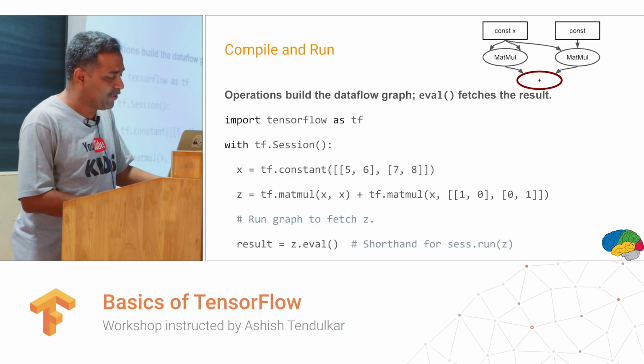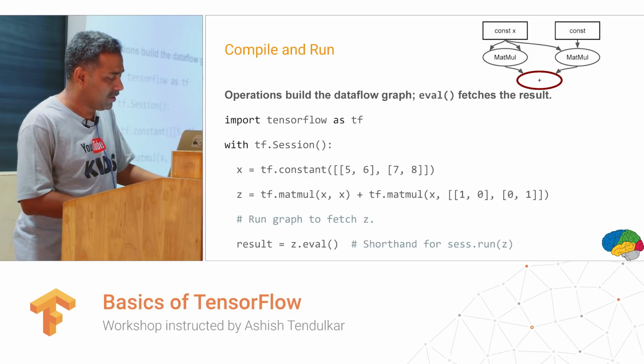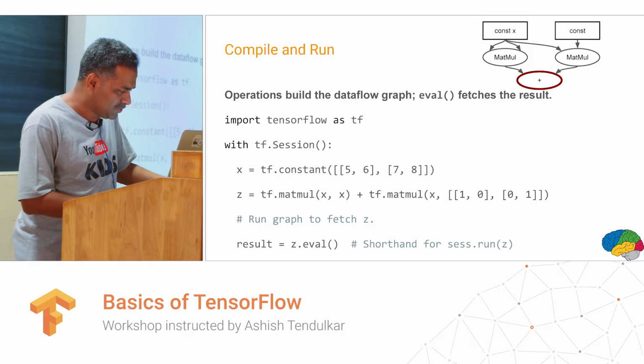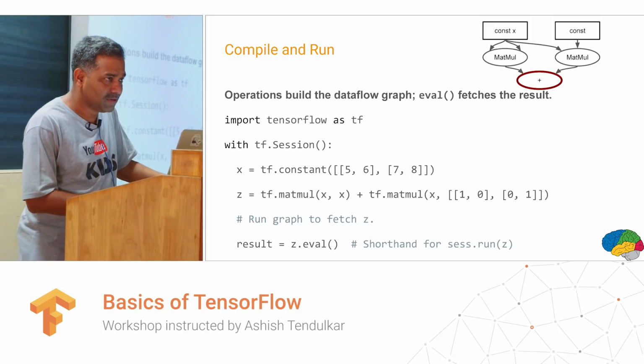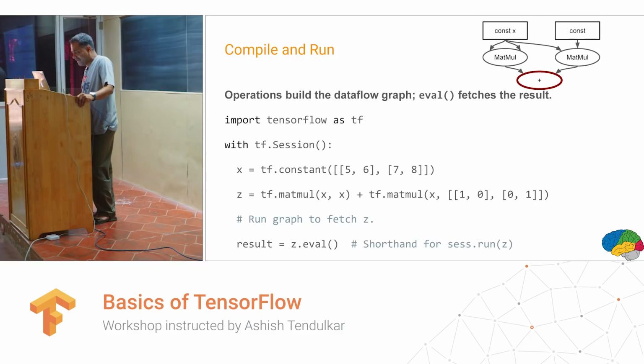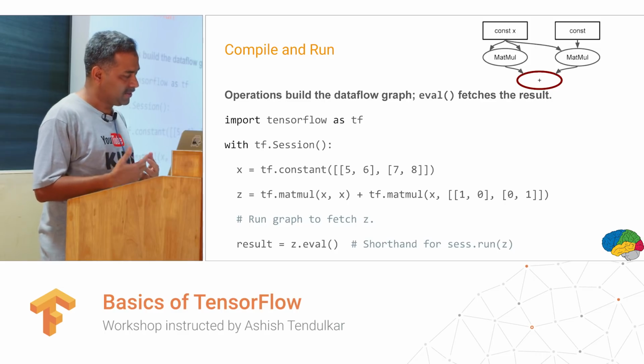When I do z.eval, that is the time when we are executing this data flow graph, and we are saying that I should evaluate z, this particular node. In the same manner, I can say evaluate x, and then it will evaluate only this part of the graph. So you can evaluate any part of the graph. You can lay down your complete graph and then evaluate any subgraph of it. But you have to run it under tf.Session.